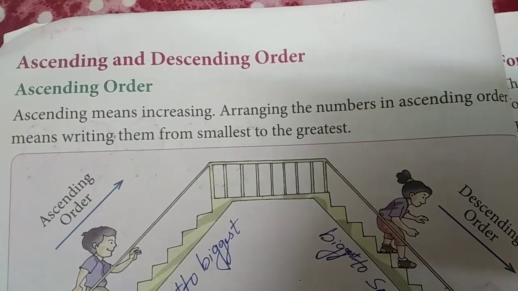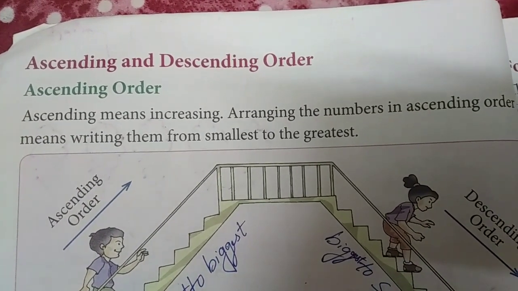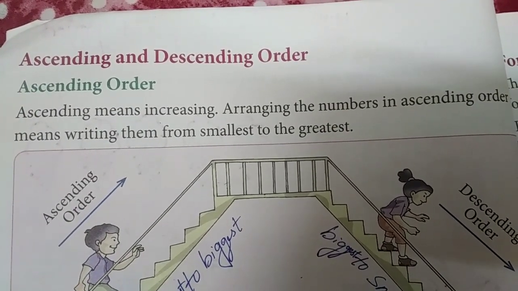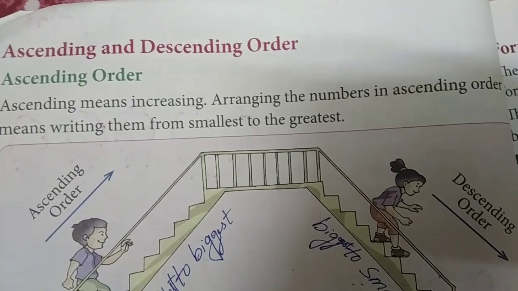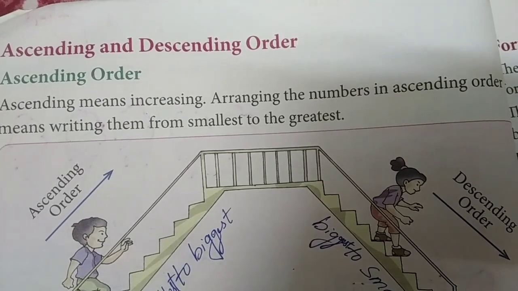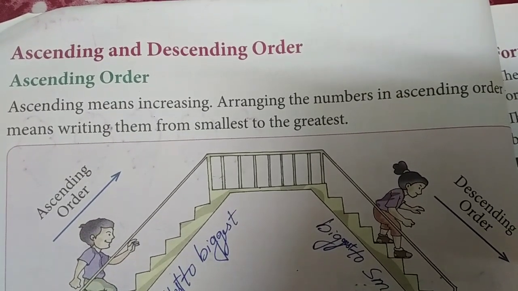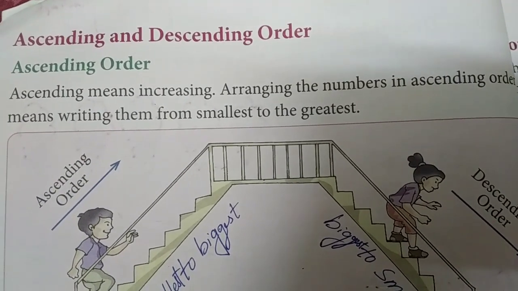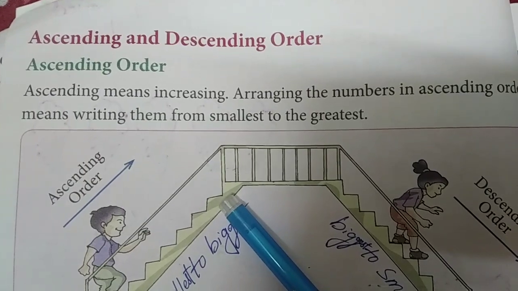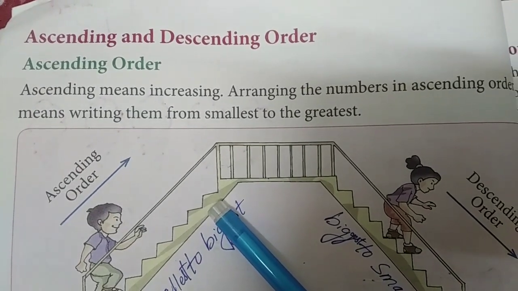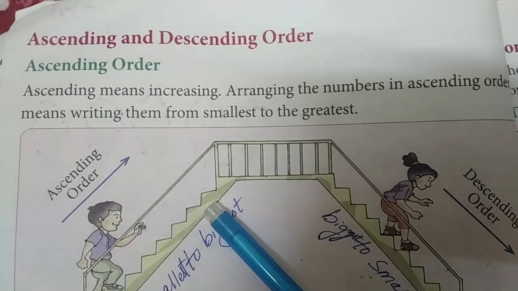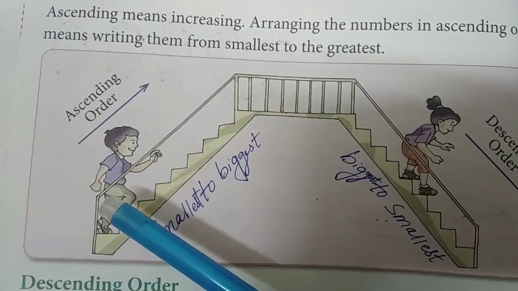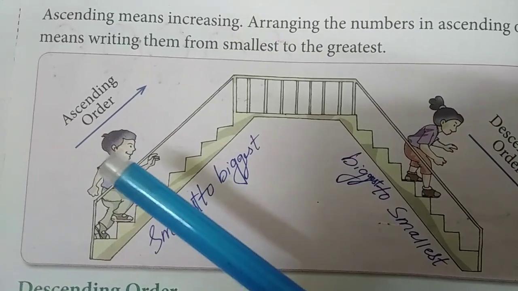When we are counting 1, 2, 3, 4, 5, 6, 7, 8, 9, 10, we are starting from the smallest one, that is 1. Yes or no? And then we are moving to the next greater number 2, then 3, then 4. Like that we are increasing the numbers, right? So ascending means increasing order. Okay? So when we are counting 1, 2, 3, 4, 5, 6, 7, 8, 9, 10, that is called ascending.